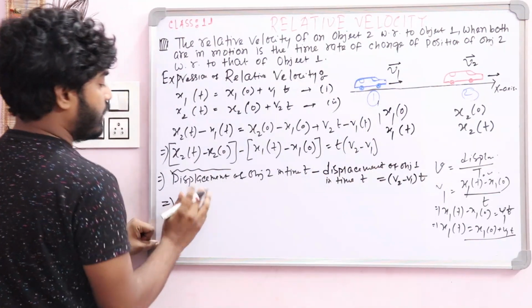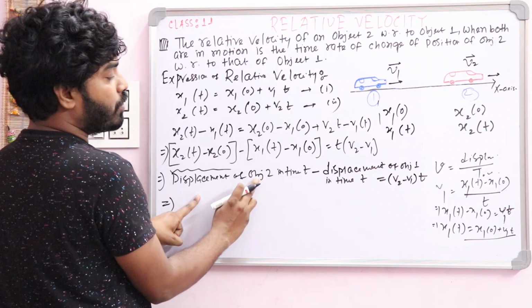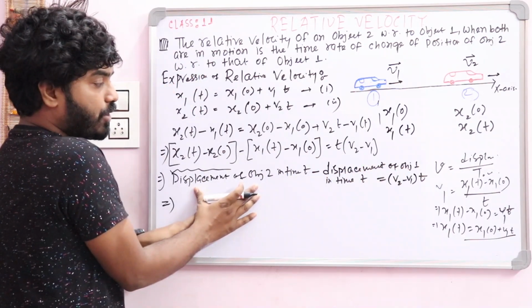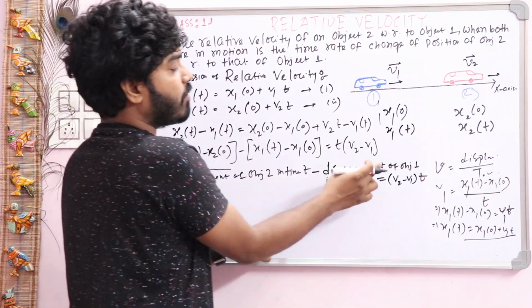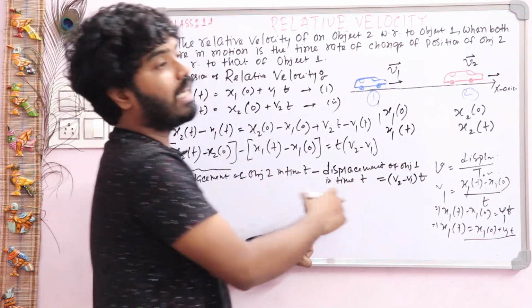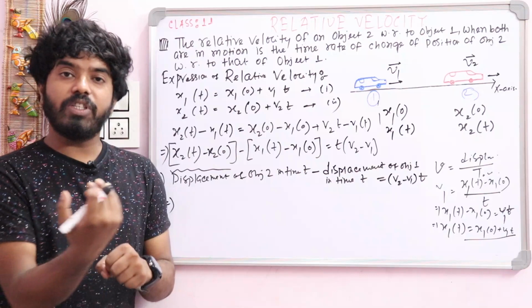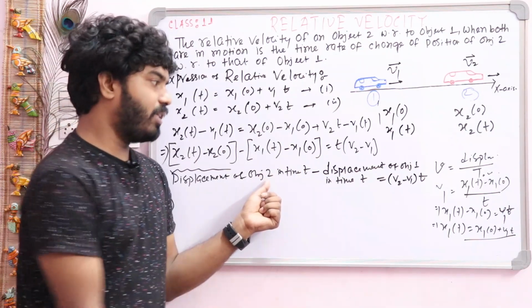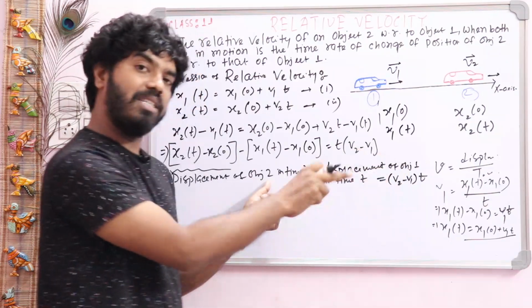Now you see, this is the displacement of object 2, and this is the displacement of object 1. So the displacement of object 2 in time t minus the displacement of object 1 in time t is named relative displacement. Relative displacement of object 2 with respect to object 1 in time t.